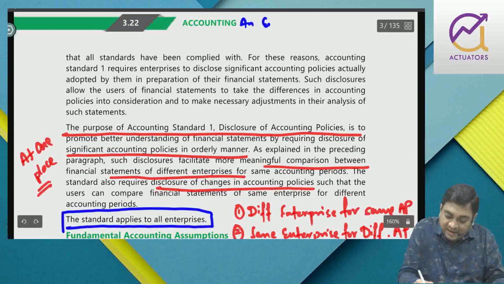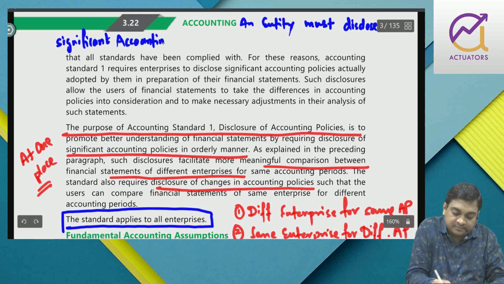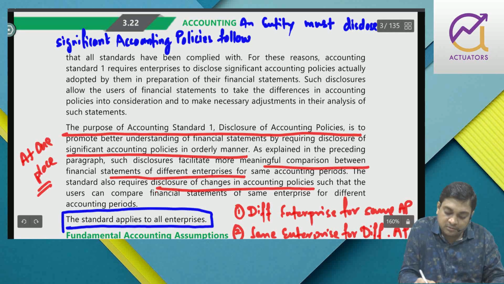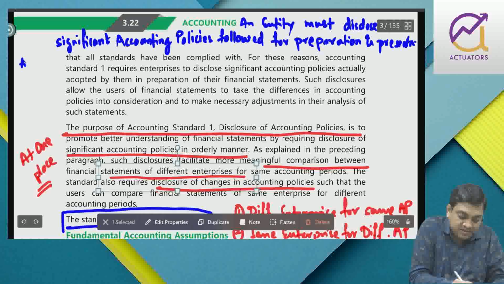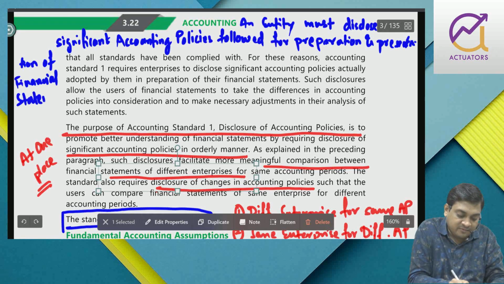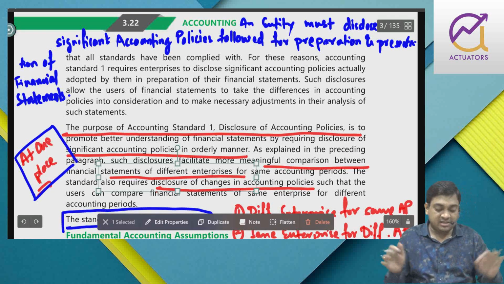So an entity must disclose significant accounting policies followed for preparation and presentation of financial statements. And it should be disclosed at one place. It should not be disclosed in a scattered manner.